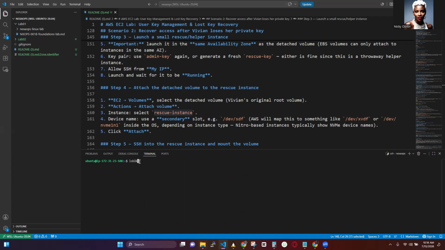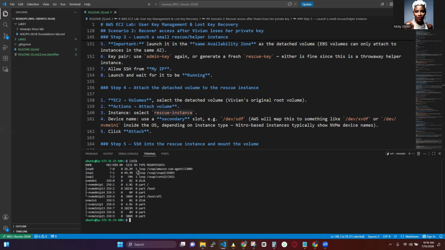This is a command to actually see the disks within the server. So looking at this, we see that we have this, and we also have this. So this is the rescue instance's primary disk, this particular one right here. And this is the one that's the detached disk. That's Vivian's disk. That is it right here.